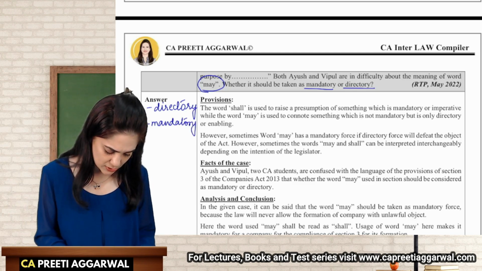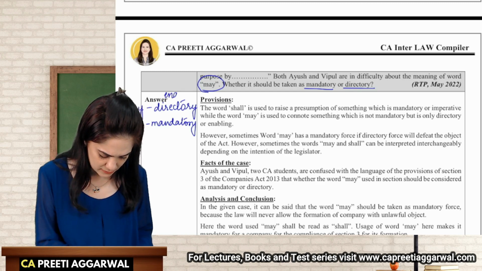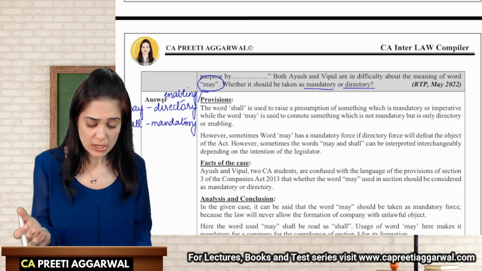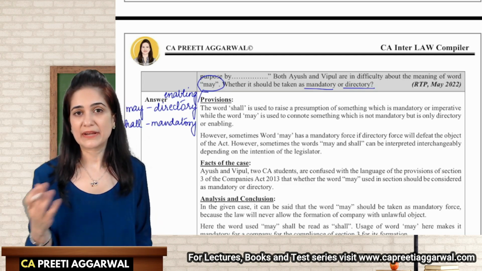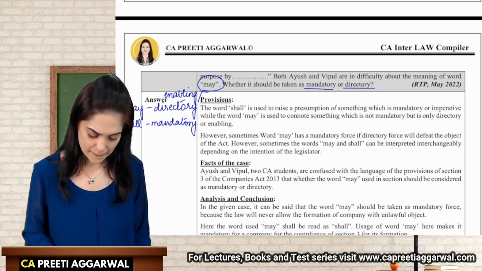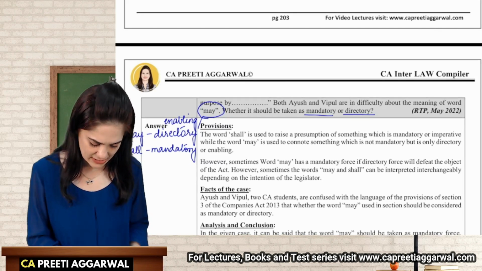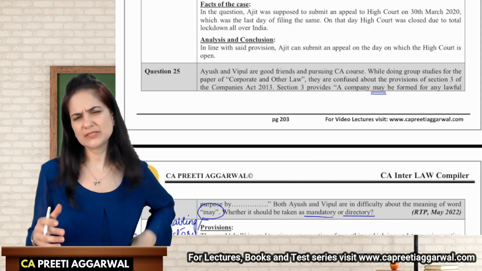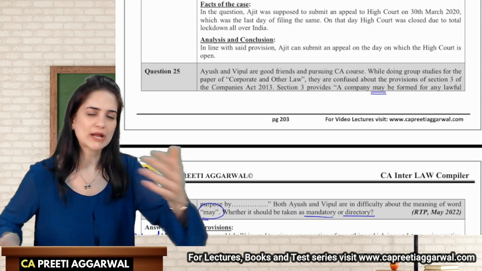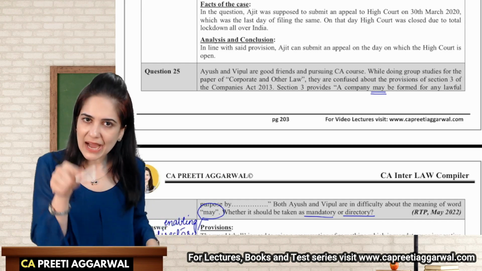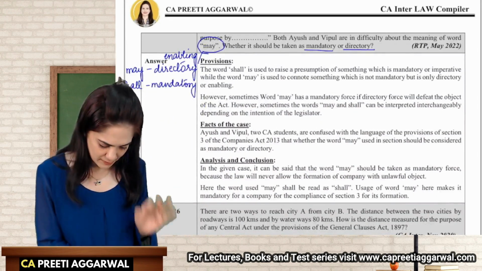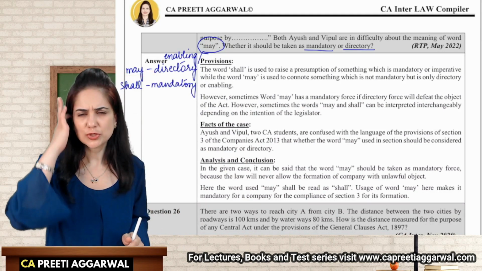You can also say that the word may is enabling. It's enabling, it is directory, it's optional, it depends upon you. How will I understand whether it is mandatory or discretionary? Just try to read it as it is. A company may be formed for lawful purpose. It means you can form a company for lawful or unlawful purpose. Is that the intention of law over here? No, no, no. So, prima facie, the word may shows option.